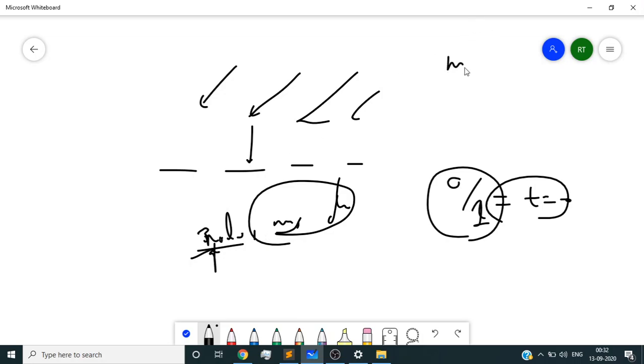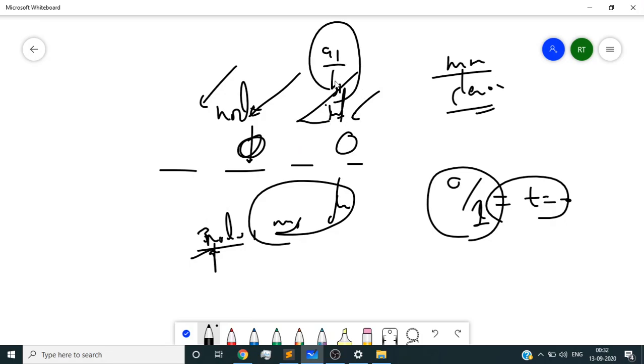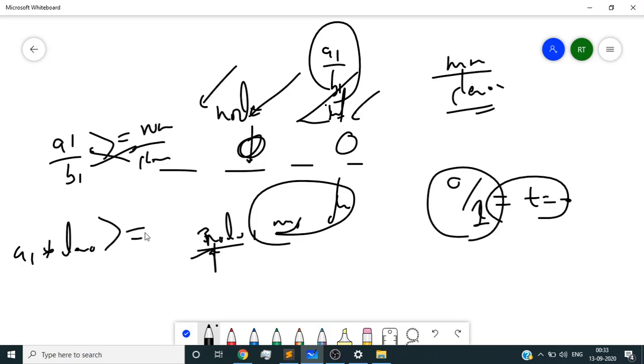Let's say this is a node and it infected some other guy at time a1 upon b1. So we are checking this condition: a1 upon b1 should be greater than or equal to numerator upon denominator. Transferring the variables, a1 into denominator should be greater than or equal to numerator into b1.